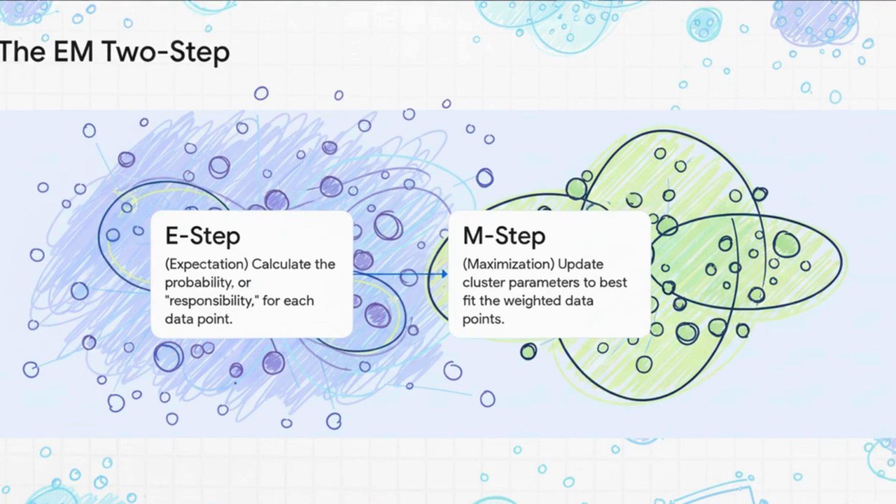In the E step, or the expectation step, it calculates the responsibility of each cluster for each data point. That's really just a technical way of saying it guesses the probability. Like, is this point 70% likely to be from the red cluster and 30% from the blue? Then, in the M step, or the maximization step, it updates the clusters themselves, and not just their center, but their shape and size too, to best fit those probabilistic guesses.